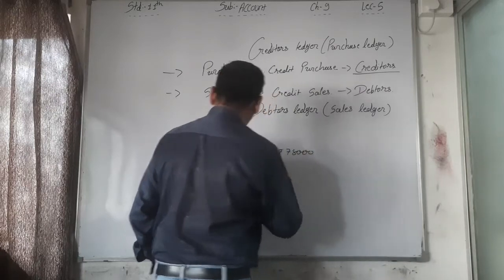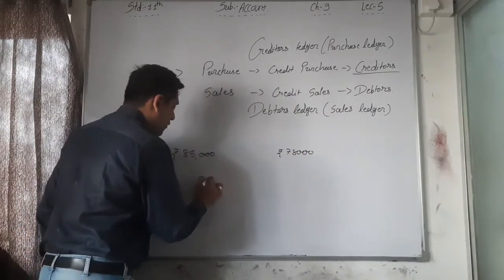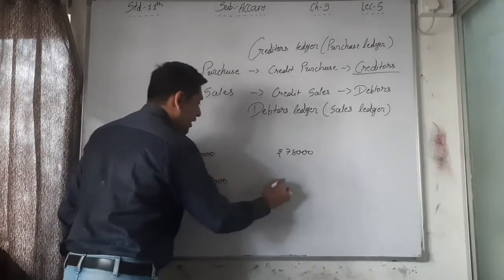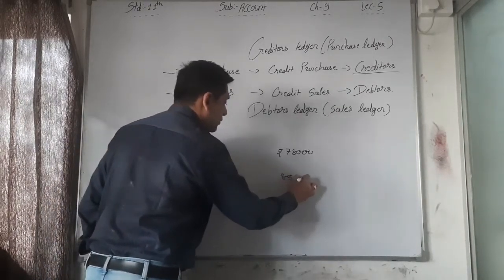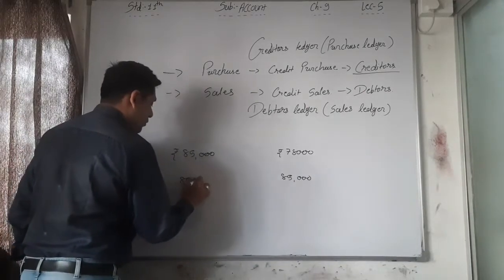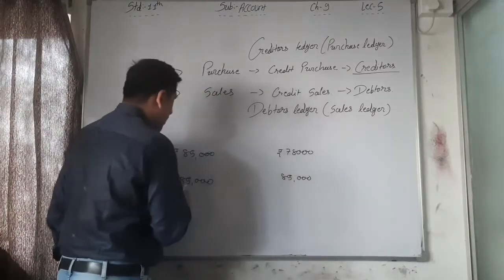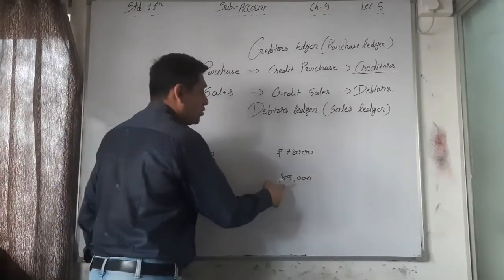Which total is highest? This one. So we have to write down 85,000 here as well as 85,000 here as a total. Now the difference is there because here 85,000 total is there, but here 85,000 is not there.